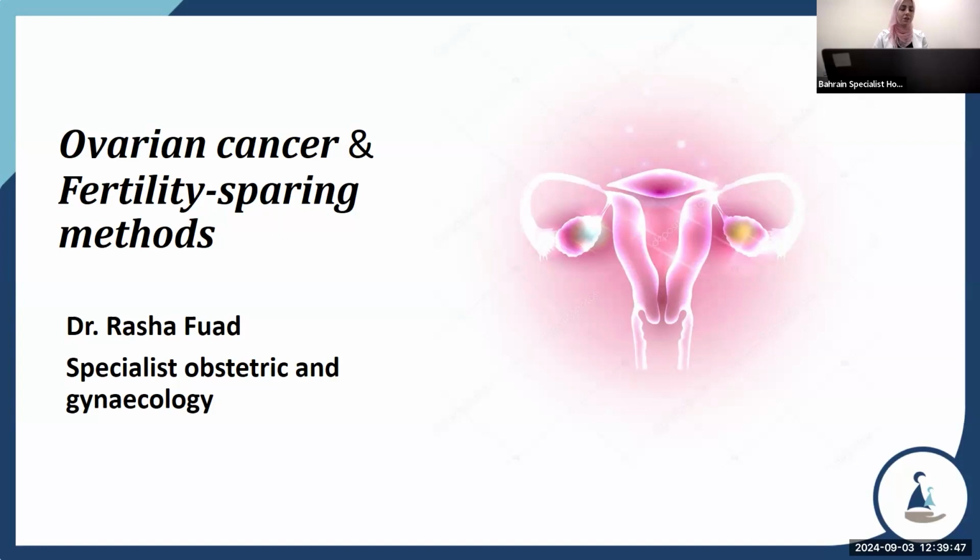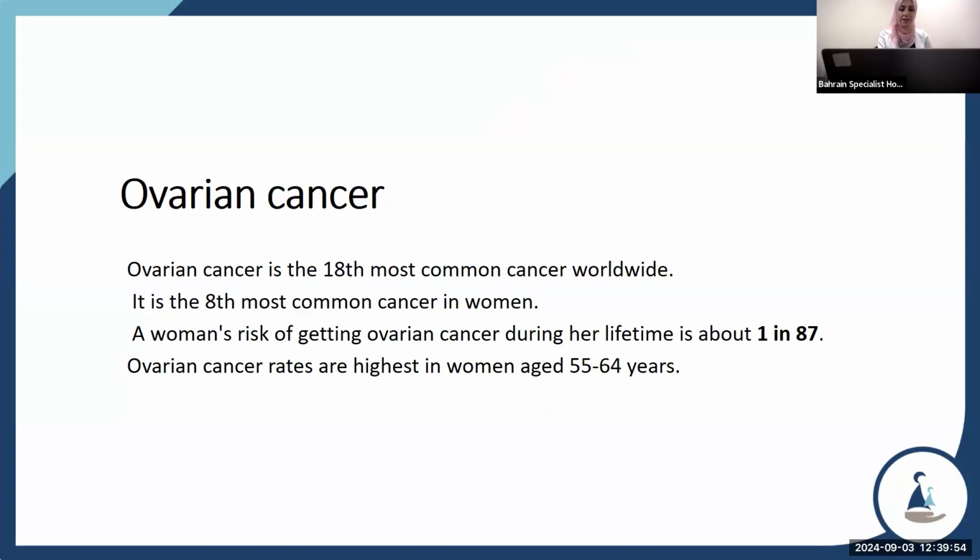Good morning, everyone. Ovarian cancer fertility-sparing method. Ovarian cancer is the 18th most common cancer worldwide. It's the 8th most common cancer in women. A woman's risk of getting ovarian cancer during her lifetime is about 1 in 87.